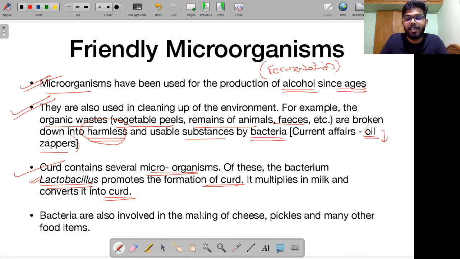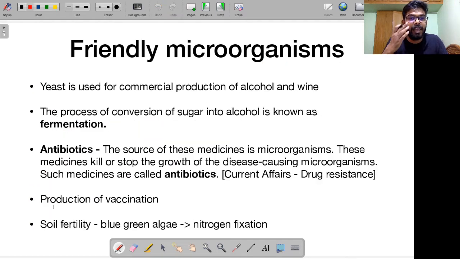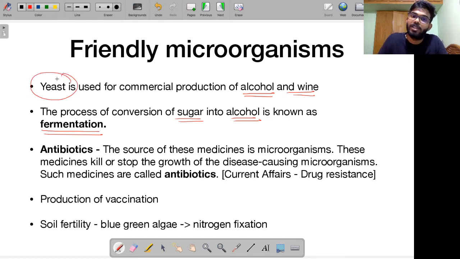Then there are some bacteria that are involved in the process of making cheese, making pickles, and many other food items like this. Then we have yeast, as I told you, through the process of fermentation. It is used in the commercial production of alcohol and wine, right? The process of conversion of sugar into alcohol is called fermentation. This process is carried out by the presence of yeast, right? It is converting sugars into alcohol. This process is used for the production of alcohol and wine.